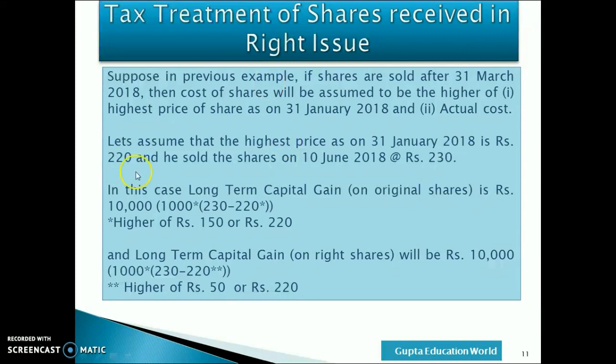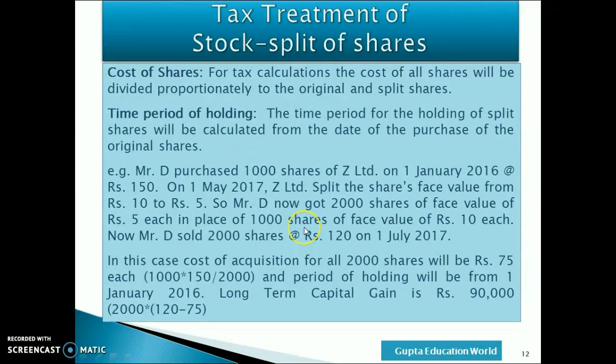In this case, long-term capital gain on original shares will be Rs 10,000, that is 1000 into 230 minus 220, that is higher of rupees 150 actual cost and rupees 220 the price existing on 31st January 2018. And long-term capital gain for right issue of shares will be rupees 10,000, that is 1000 into 230 minus 220, higher of rupees 150 or rupees 220.